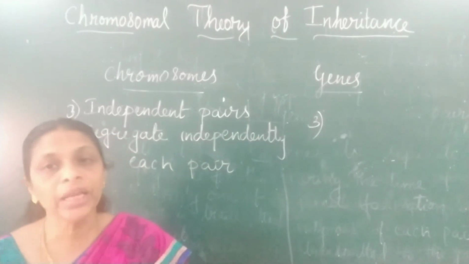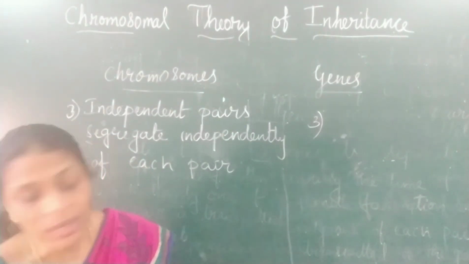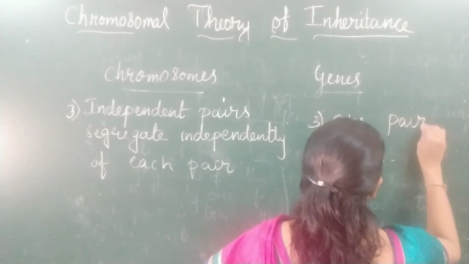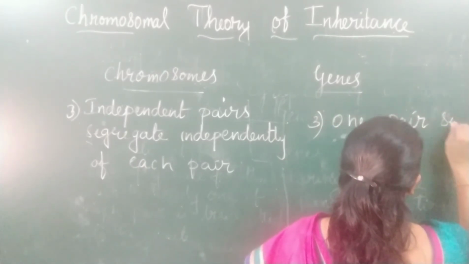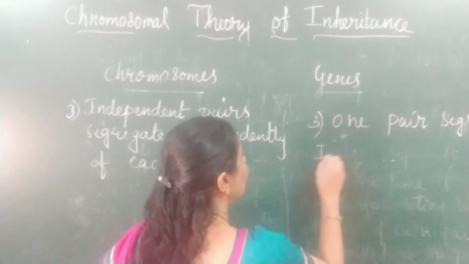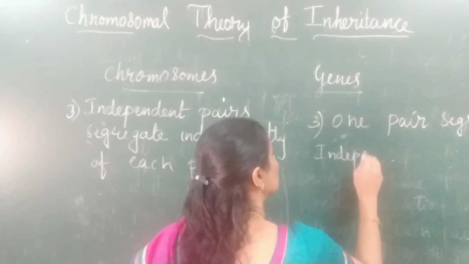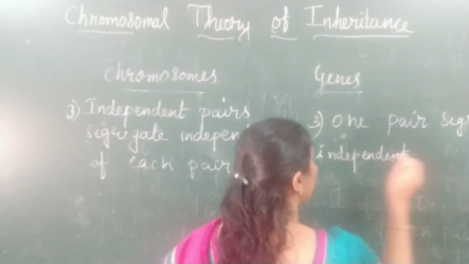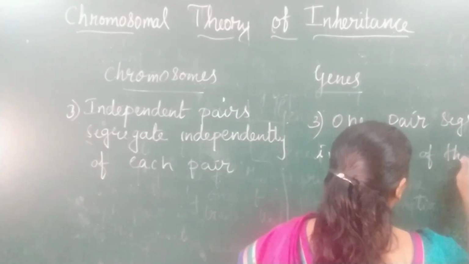That is, independent pairs segregate. One pair segregates independent of the other pair.